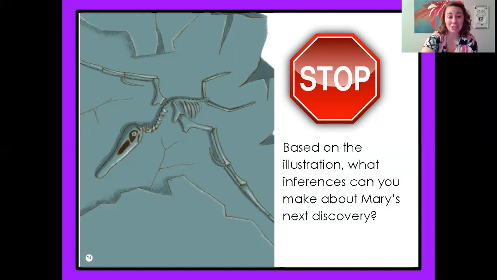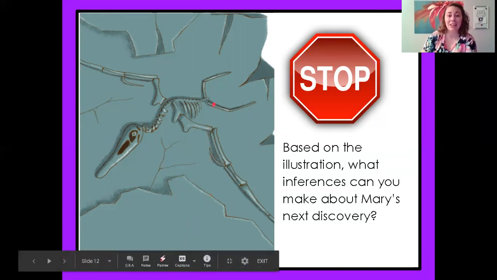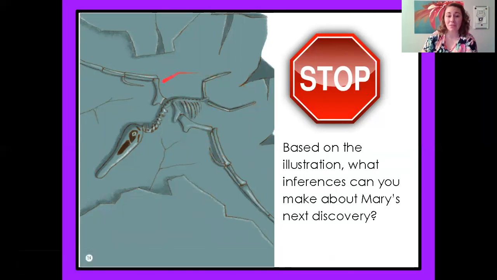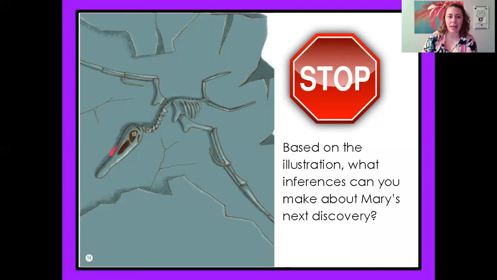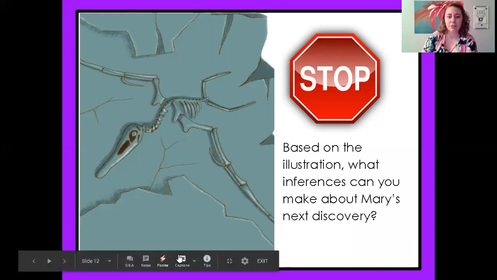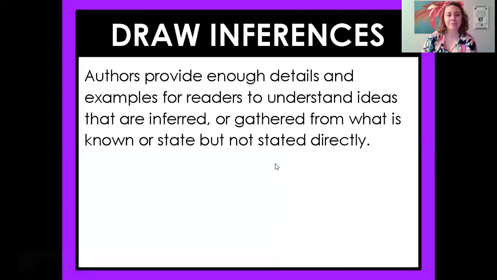I mean, we're looking at a picture of a skeleton of some sort, so it would be my guess that she's going to find some sort of another creature. It looks like it's got a long head and then really long arms. So I wonder what kind of creature maybe has this long head and long arms. Okay, we'll have to think more about that.